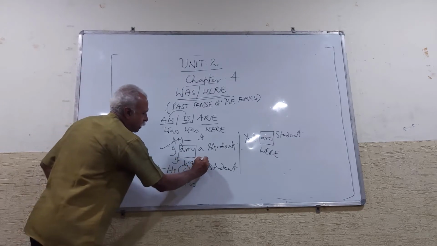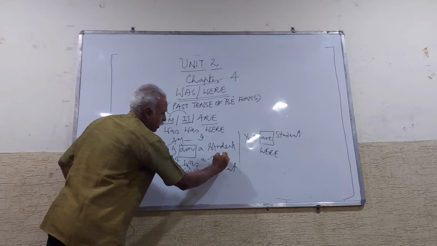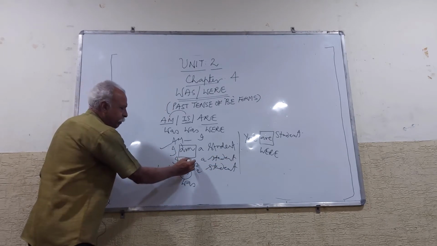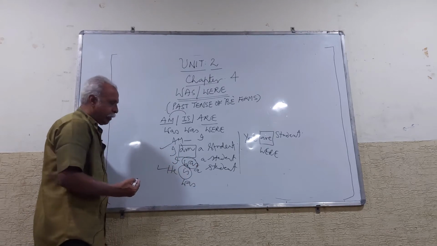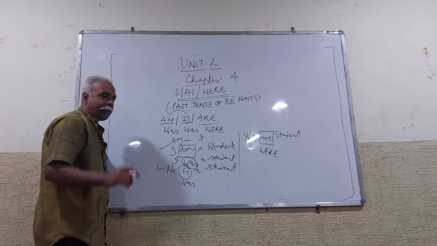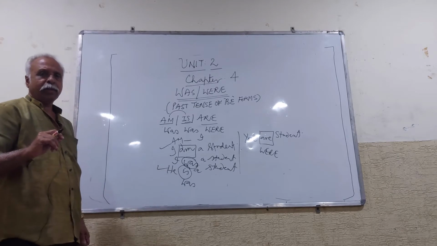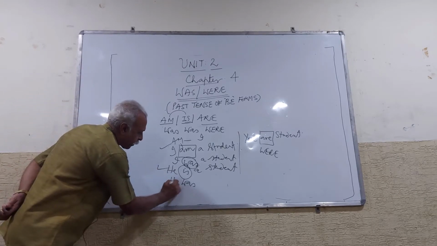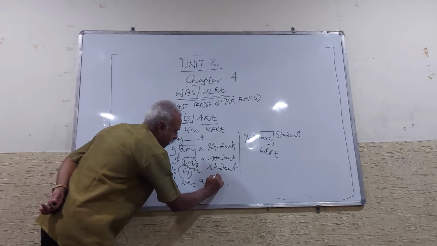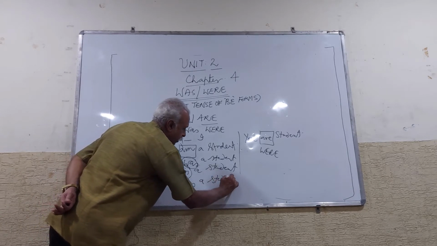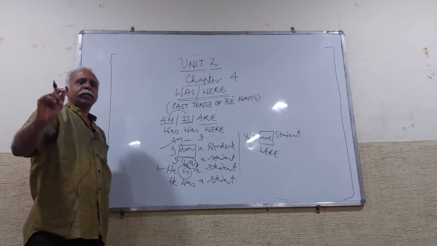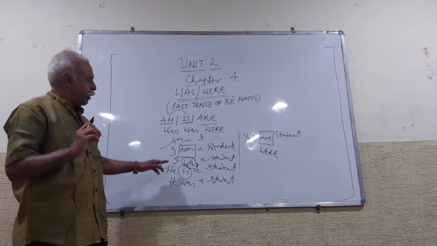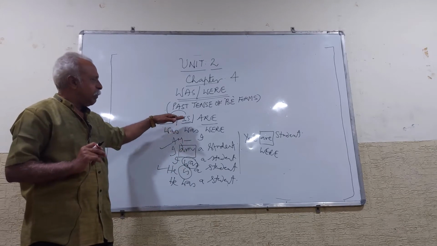I was a student. The change is only for the be form. And in the second sentence, he is a student, when it is changed into past tense, it becomes he was a student.